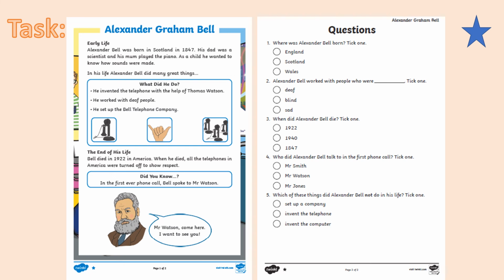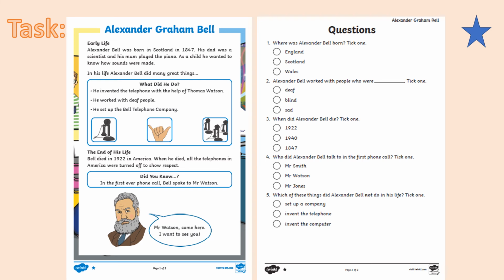Okay, now for your task, you're going to be reading through a non-fiction text and answering questions related to that. And you're going to be retrieving the answers from those texts. So for your 1-star activity, you have a text on Alexander Graham Bell. Now you should be familiar with who he is, because this was Tuesday's science lesson.